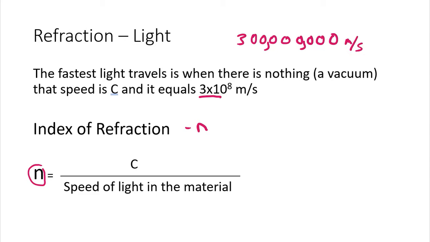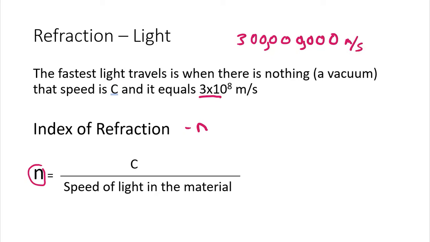We're going to have a lab later on where we find the index of refraction, and we're going to do that without actually measuring speeds of light. So we're going to look at its effects on a light wave and how the light wave is bent. So we're going to certainly look at some of these things, but this is what it is. n is the speed of light in a vacuum over the speed of light in that material.